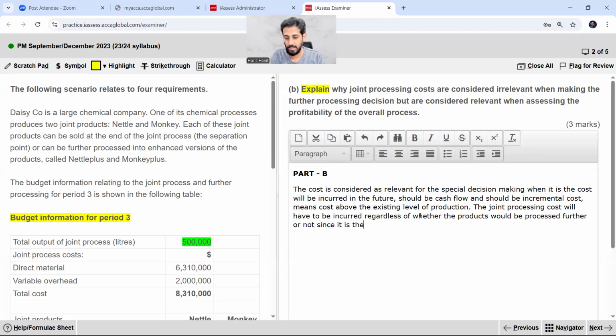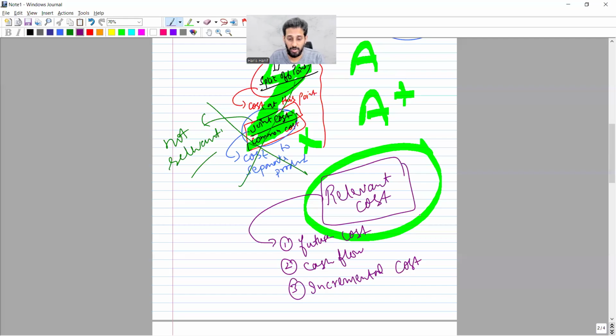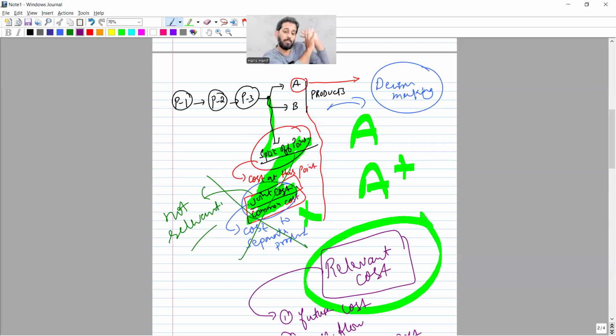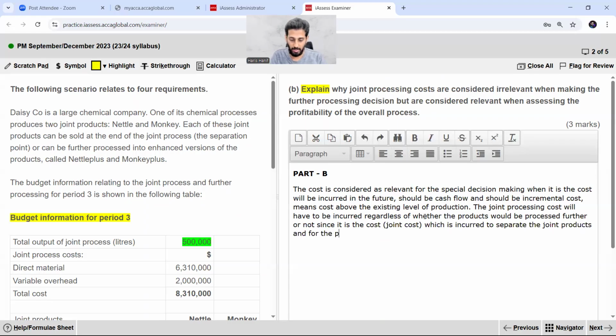since it is the joint cost, which is incurred to separate the joint products, and for the purpose of our decision it is considered as a sunk past cost, and for the purpose of further processing decision it is the sunk, I mean past cost, and so not relevant.